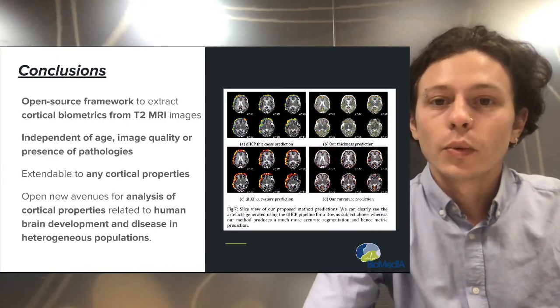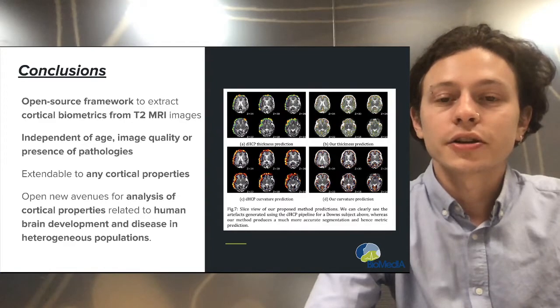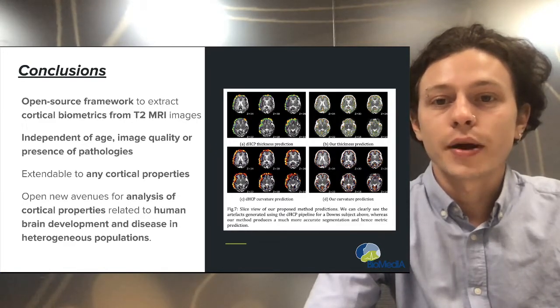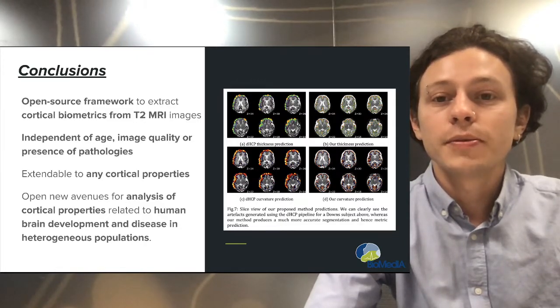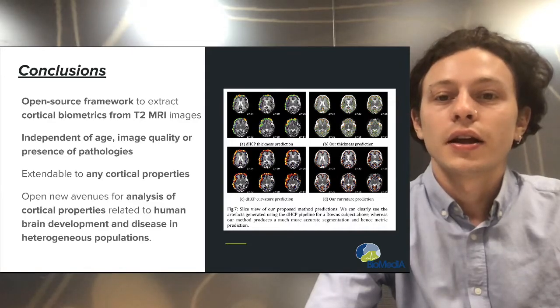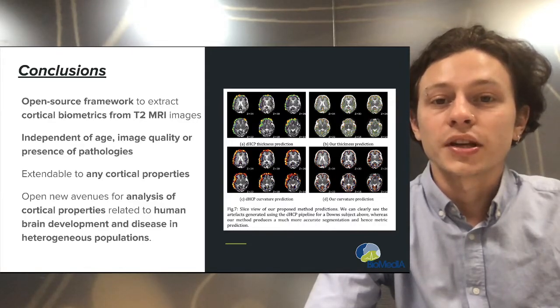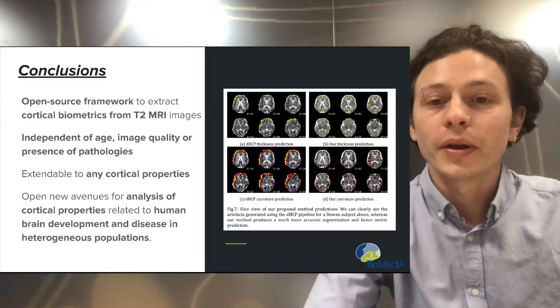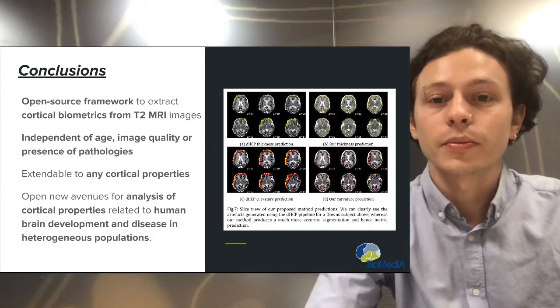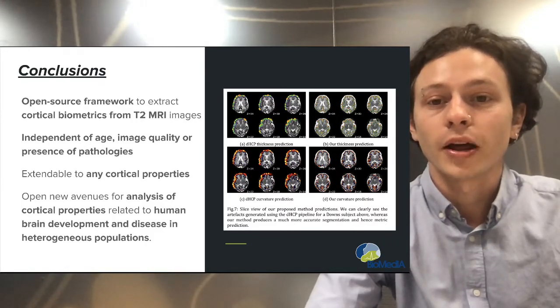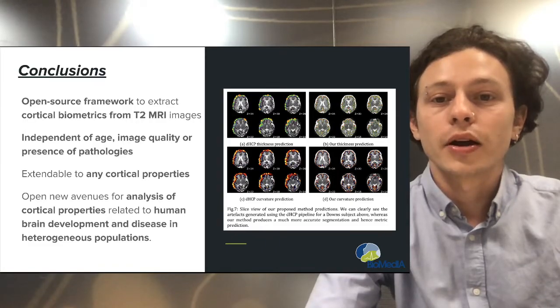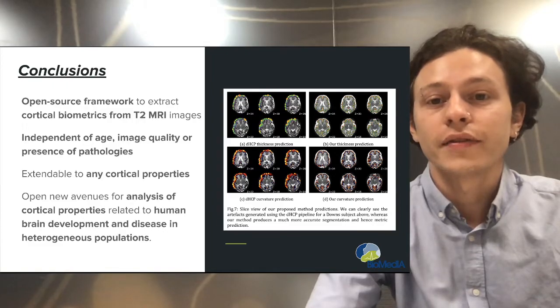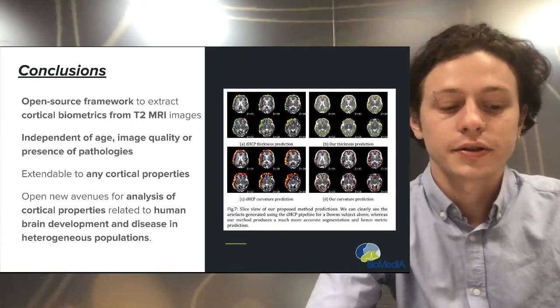In conclusion, we offer an open source framework for the extraction of cortical biometrics directly from T2 MRI images. This is the first of its kind that shows potential to be independent of age, image quality, or presence of pathologies, and likely extendable to any cortical property. We have tested our approach on a challenging pathological dataset for which we have not been able to reliably extract metrics with conventional methods like the DHCP processing pipeline. We expect that our future work will open new avenues to the analysis of cortical properties related to human brain development and disease in heterogeneous populations.